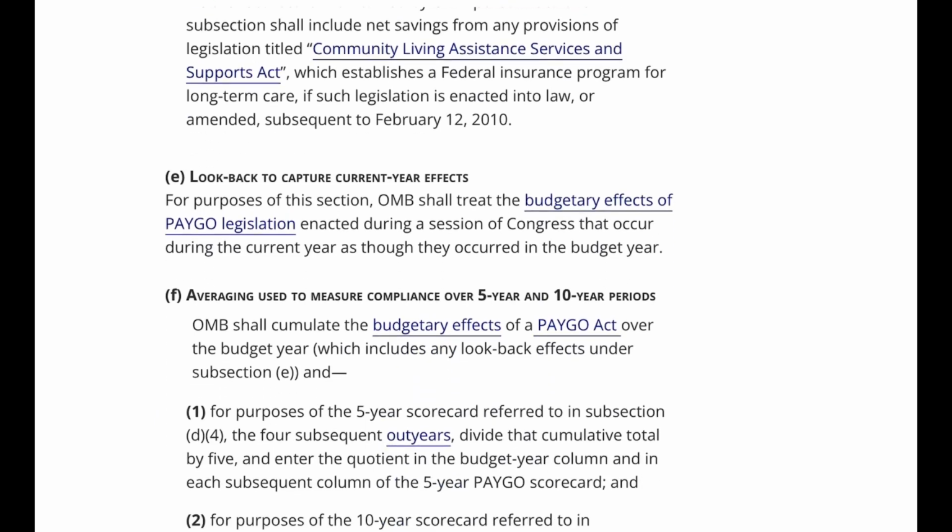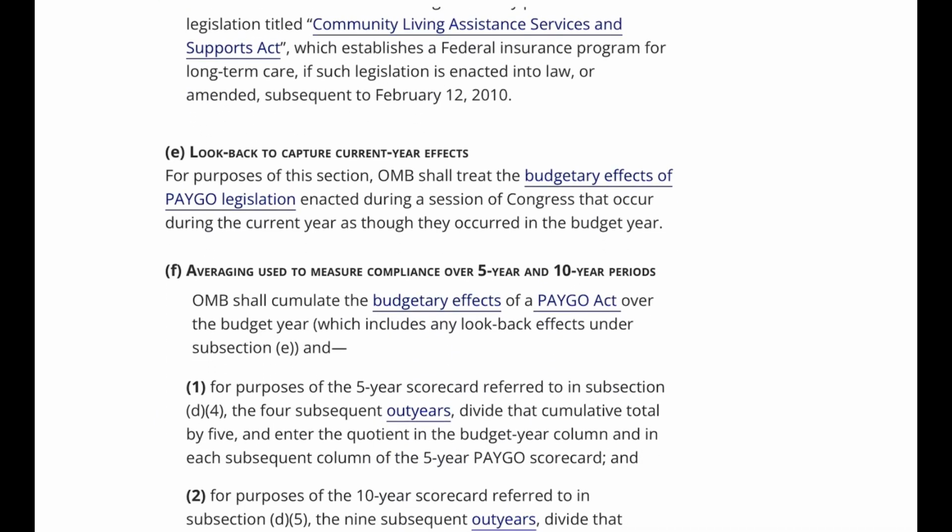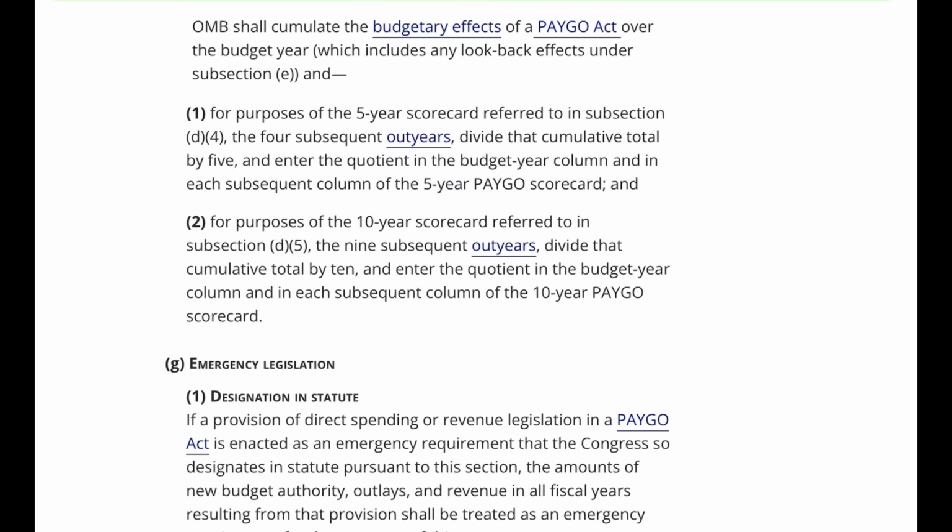F. Averaging used to measure compliance over 5-year and 10-year periods. OMB shall cumulate the budgetary effects of a PAYGO Act over the budget year, which includes any look-back effects under subsection E, and 1. For purposes of the 5-year scorecard referred to in subsection D4, the 4 subsequent out years, divide that cumulative total by 5, and enter the quotient in the budget year column and in each subsequent column of the 5-year PAYGO scorecard, and 2. For purposes of the 10-year scorecard referred to in subsection D5, the 9 subsequent out years, divide that cumulative total by 10, and enter the quotient in the budget year column and in each subsequent column of the 10-year PAYGO scorecard.